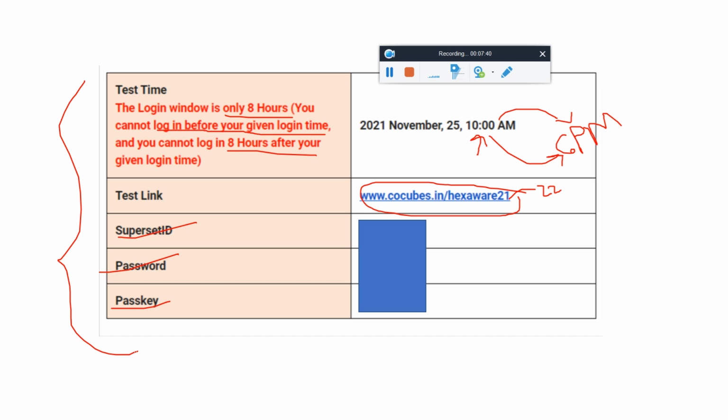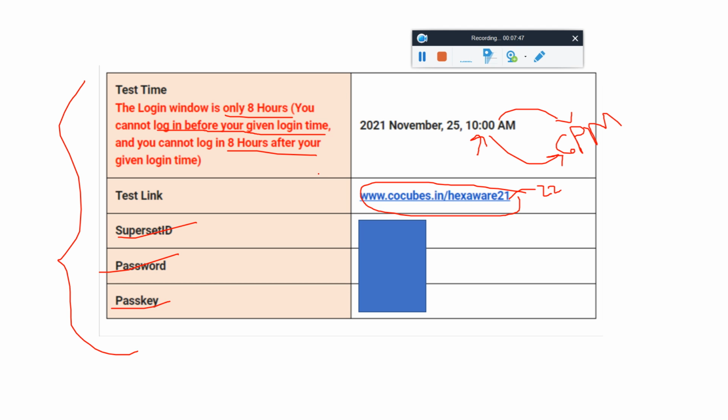I am again repeating, friend, because I am finding lots of candidates sharing their personal information in my Telegram group. Please don't share your personal information in the Telegram group, or any information which can harm you, friend. Because there are lots of candidates in Telegram, they can misuse your information. If you share your super ID, someone can misuse it. Then you will say, sir, I could not give the exam. That's why. So let's start.